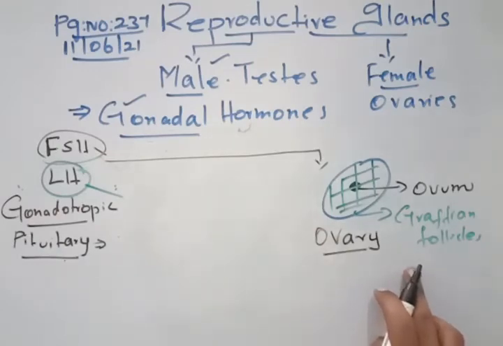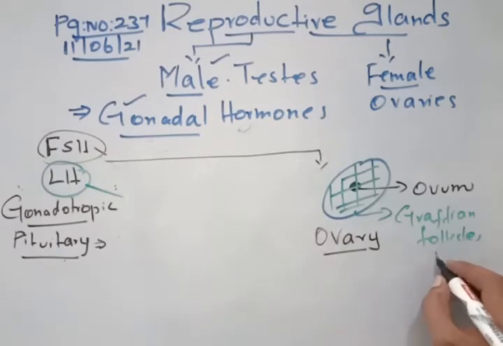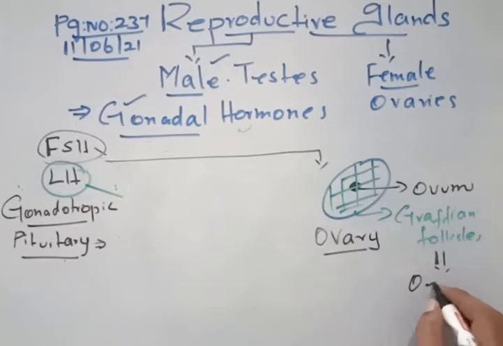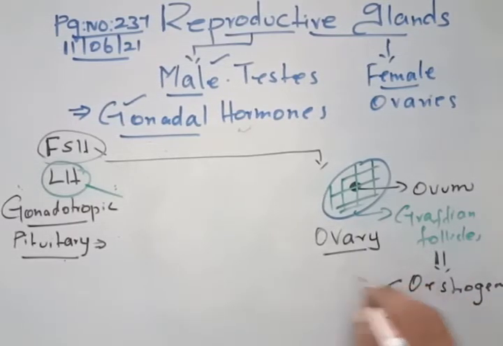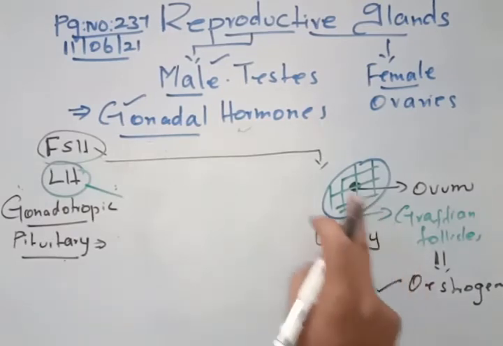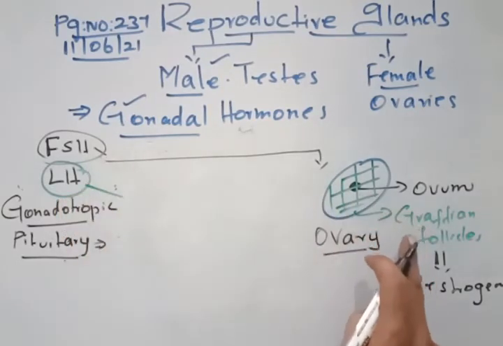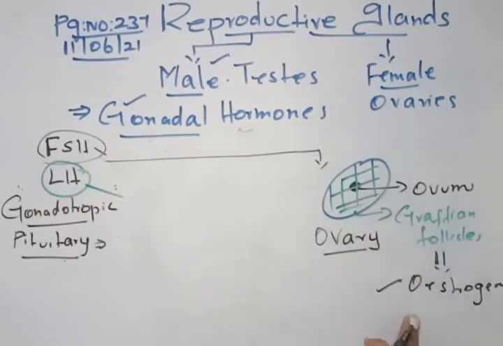Clear? When it acts on the Graafian follicle, the follicle secretes a hormone called estrogen. This is a gonadal hormone, estrogen. So estrogen is produced by the Graafian follicles of the ovary when FSH acts on them.